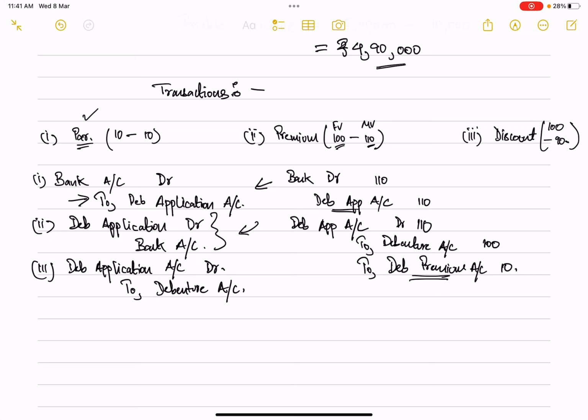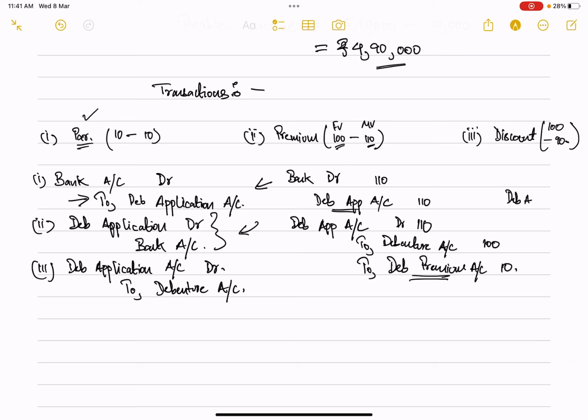And if it is a case of discount, receiving of applications will be the same. Only during the transfer of this application money to your debenture account, a new account will appear on the debit side.